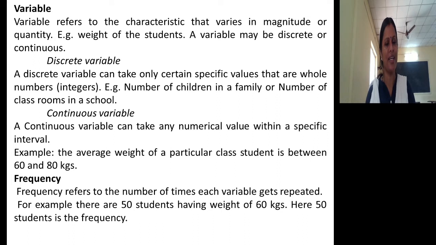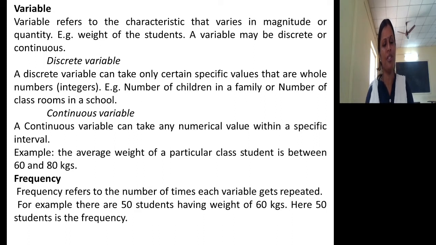You should understand it first. Unless you know it, you cannot solve any problem, because we are going to solve problems on arithmetic mean and on other measures of central tendency. There you will come across data with regard to discrete variable and data with regard to continuous variable. That's why you should understand the concept of discrete variable and continuous variable first.